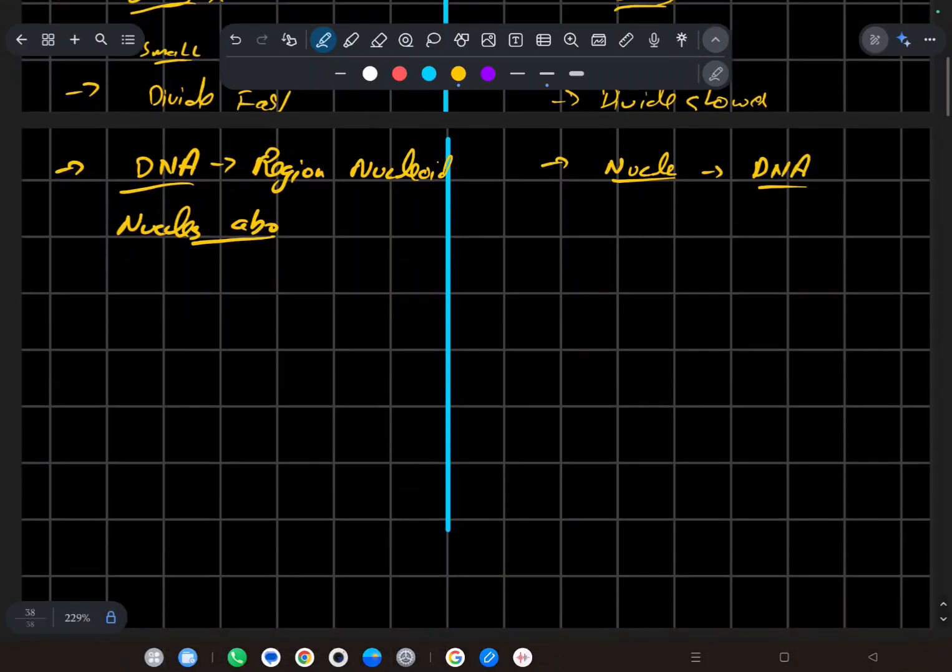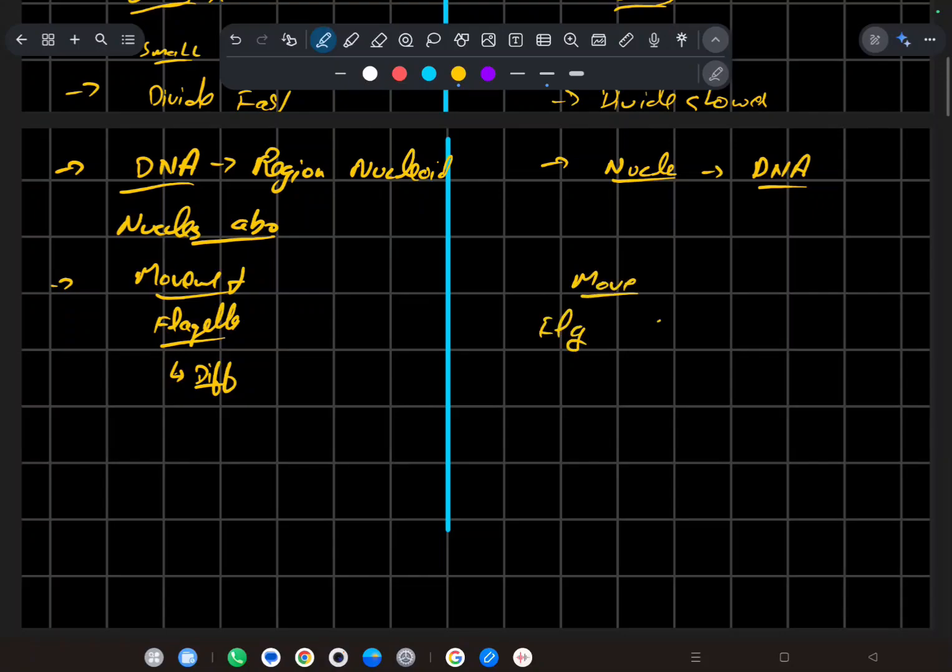Now for movement, it has flagella, which is different from the one in eukaryotes. And here in movement, it has flagella, which are obviously different. Also cilia, which are not present in the prokaryotes.